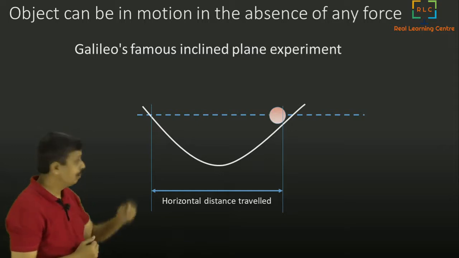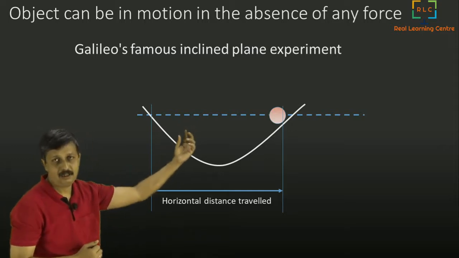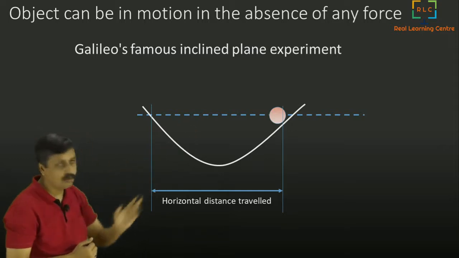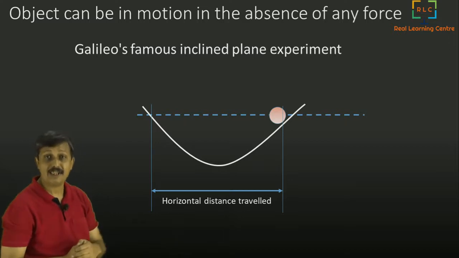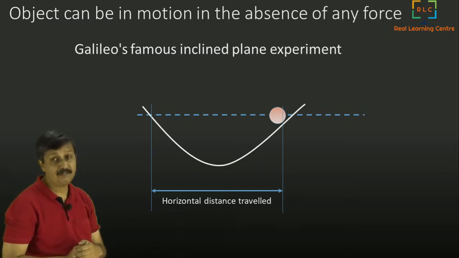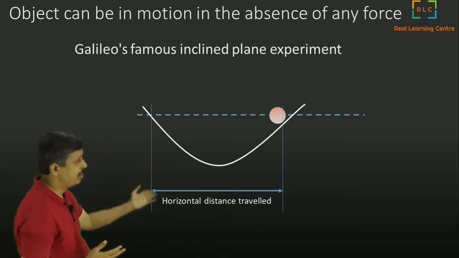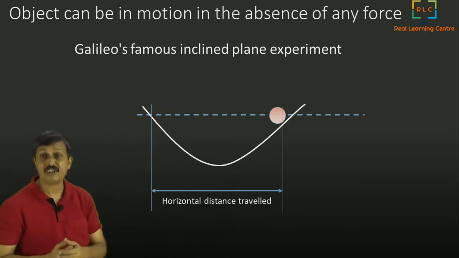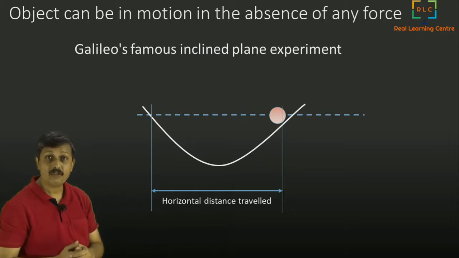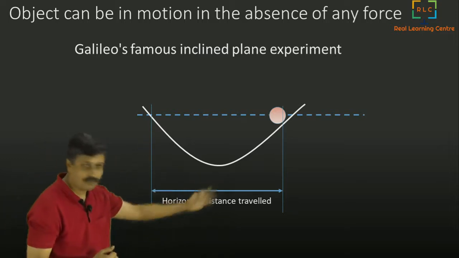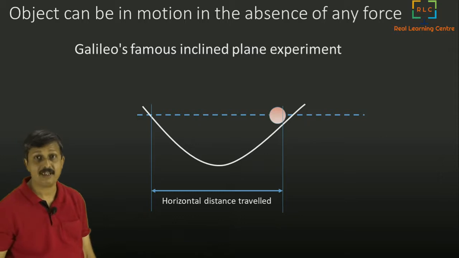Once you do that, the more you polish, the nearer it goes to the original height. So he concluded that if he made an ideally smooth surface, it might even reach the same height. And while reaching that height, it has traveled this much distance.